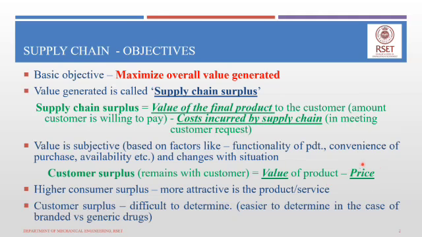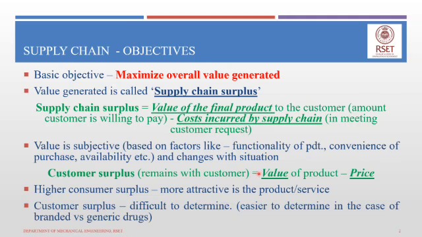The price is the amount that the consumer pays to procure the product, whereas the value of the product is, as I told you earlier, the amount the customer is willing to pay. Say, for example, a particular person values a product at rupees 200, but the price is only rupees 150. The retailer, at the end of the supply chain, only asks for rupees 150. So the price is 150 and the value for that customer is 200.